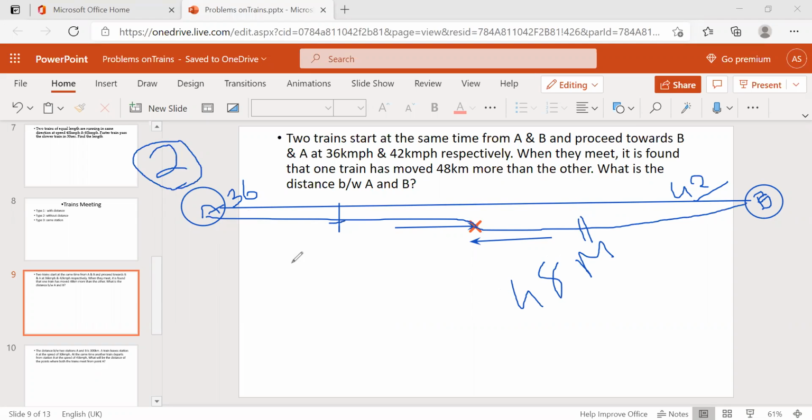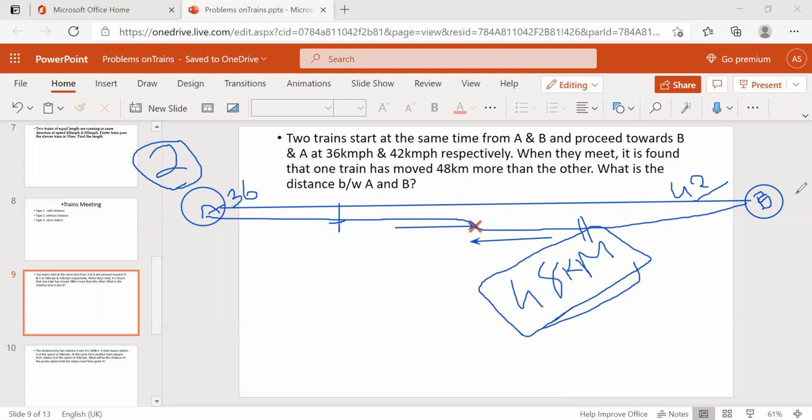So this train is moving and this train is also moving, and compared to this train, it moves 48 kilometers further. That is the concept here. Now you can solve this very simply. No need for formulas, nothing. If you know the concept, then we can easily find it out.